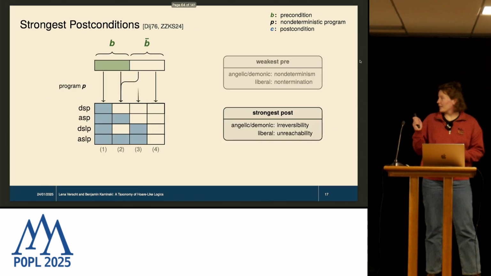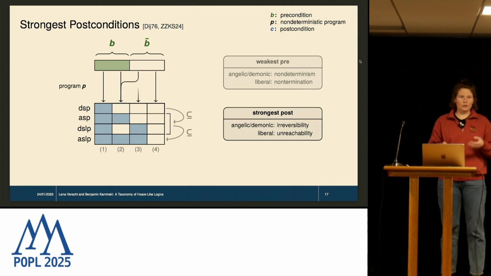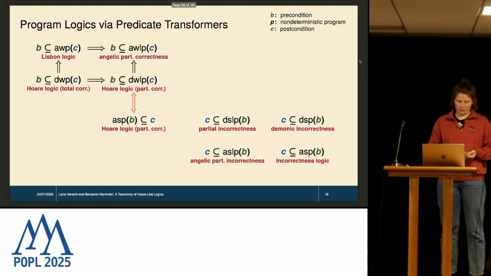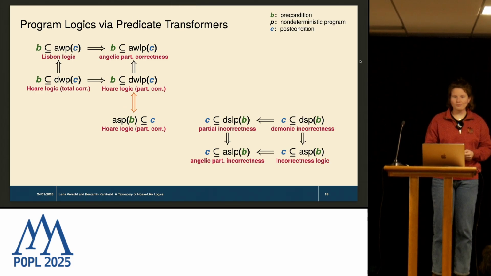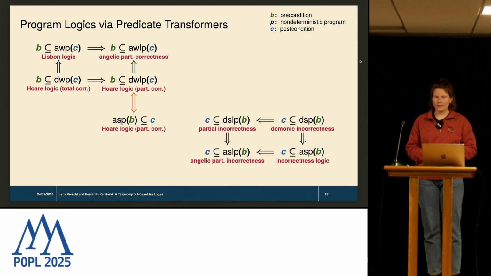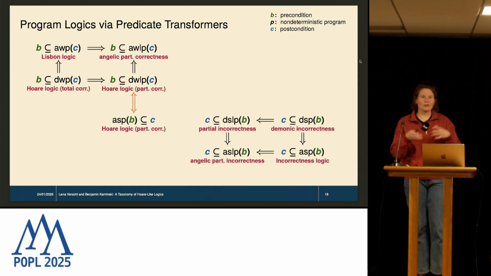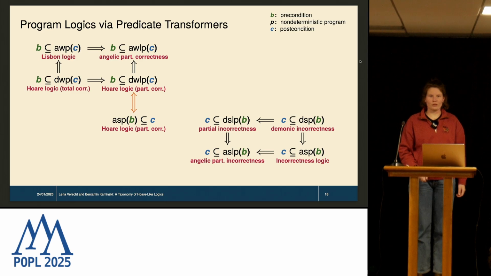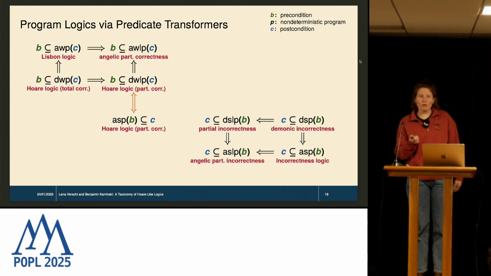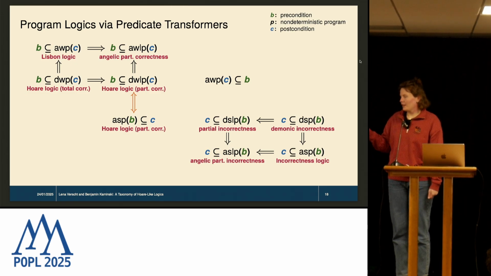Okay, then let's take one final look at this picture, because we can see here we have the same order of transformers that we had for the weakest pre cases, which again leads to these implications here. I said that our goal was to build an exhaustive taxonomy. So we have now an over-approximation of a transformer here. So we can also over-approximate other transformers, right? For example, the angelic weakest pre.